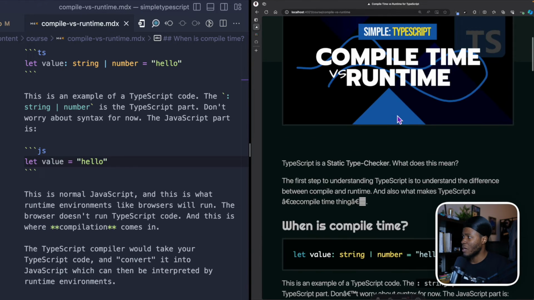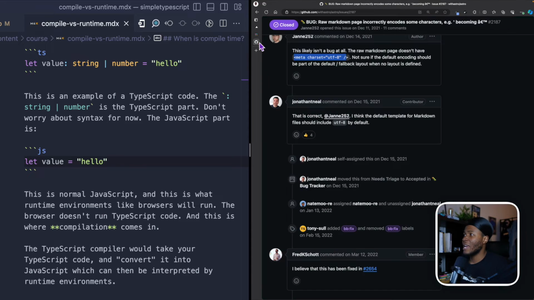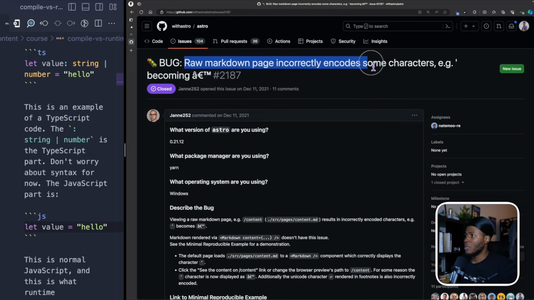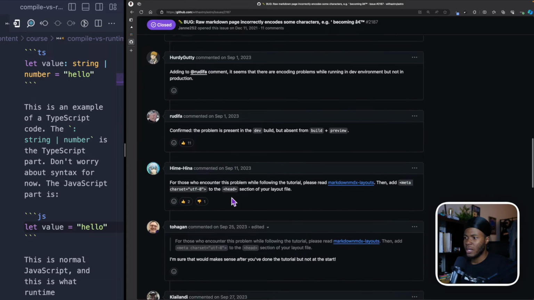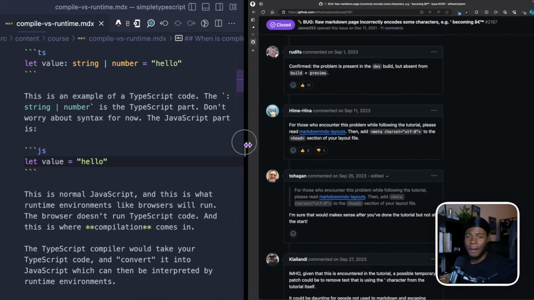So I'm back in development mode, and then we have this here. So I went online looking for different solutions, and I came across a similar issue opened here: raw markdown page incorrectly encodes some characters like this. Part of the solutions that was shared here is that we should add a meta charset of UTF-8 to the head section. So then I thought, okay, maybe that's what I am missing.